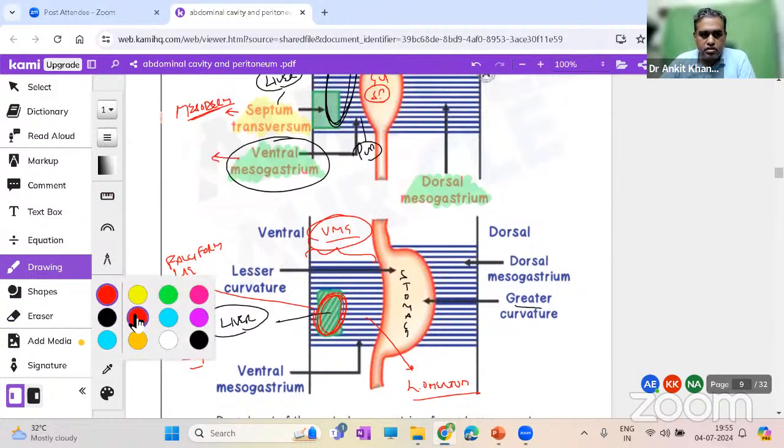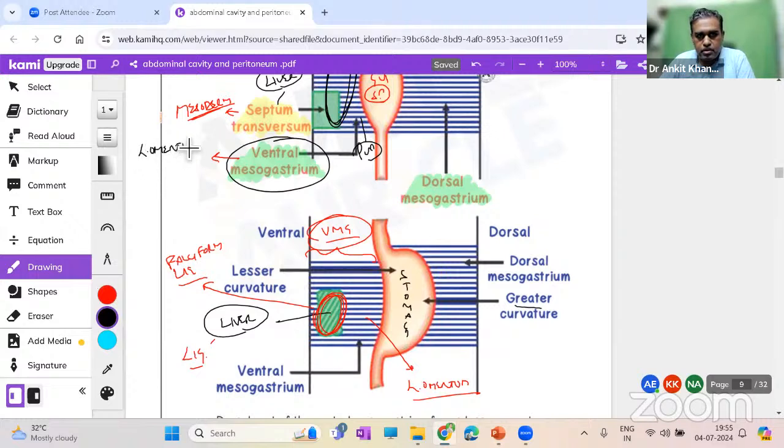One by one, if we go, then it gives rise to the lesser omentum. Then the ligaments of the liver, you should know some names like coronary ligaments, triangular ligaments, all these are ligaments of the liver. And then finally, we have the falciform ligament, which is going from the liver to the anterior abdominal wall. These are derivatives of ventral mesogastrium.